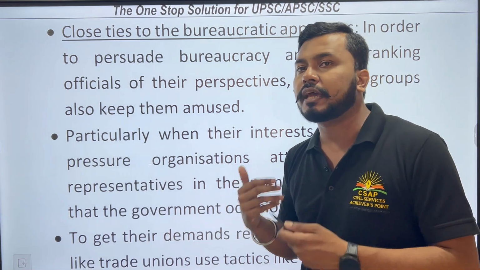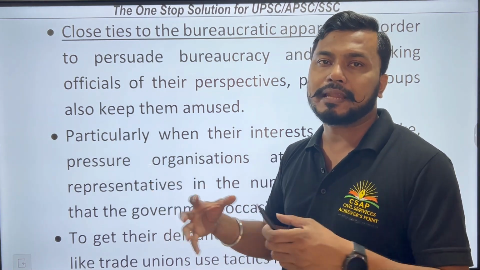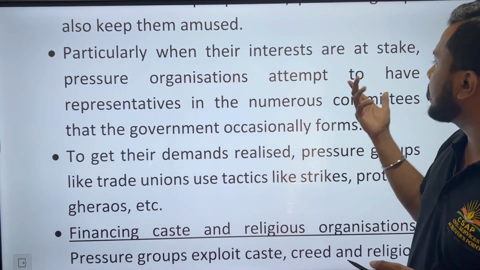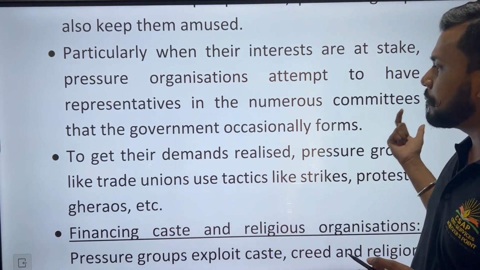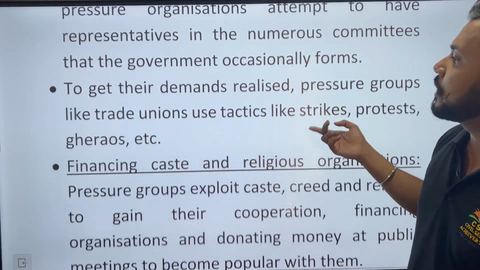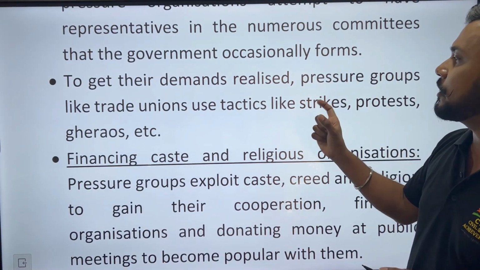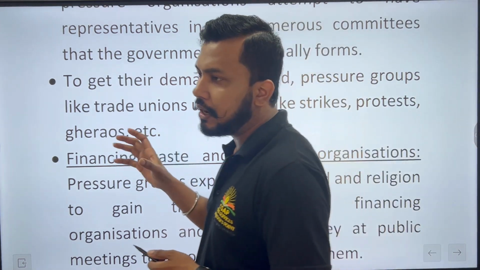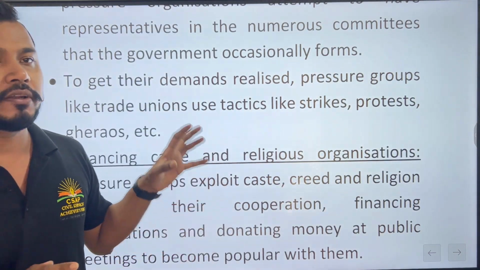So, pressure groups hodai eta higher level bureaucracy logot hodai mila piti ke thake. Okay, then particularly when their interests are at stake, pressure organizations attempt to have representatives in the numerous committees that the government occasionally forms. So it was our context. To get their demand realized, pressure groups like trade unions use tactics like strikes, protests, gheeraos, etc. So etu amar ta dangor context hoy jay in this particular scenario.